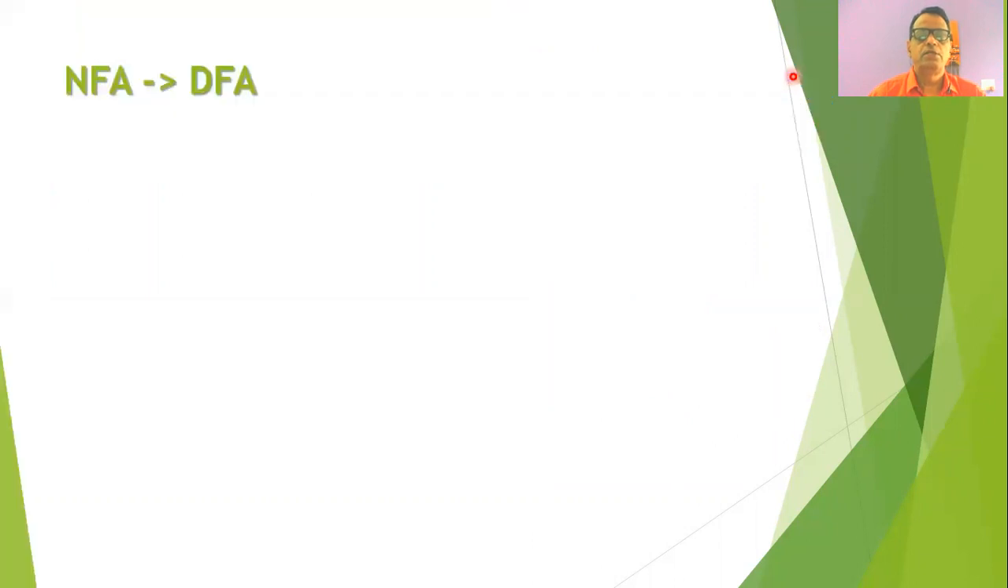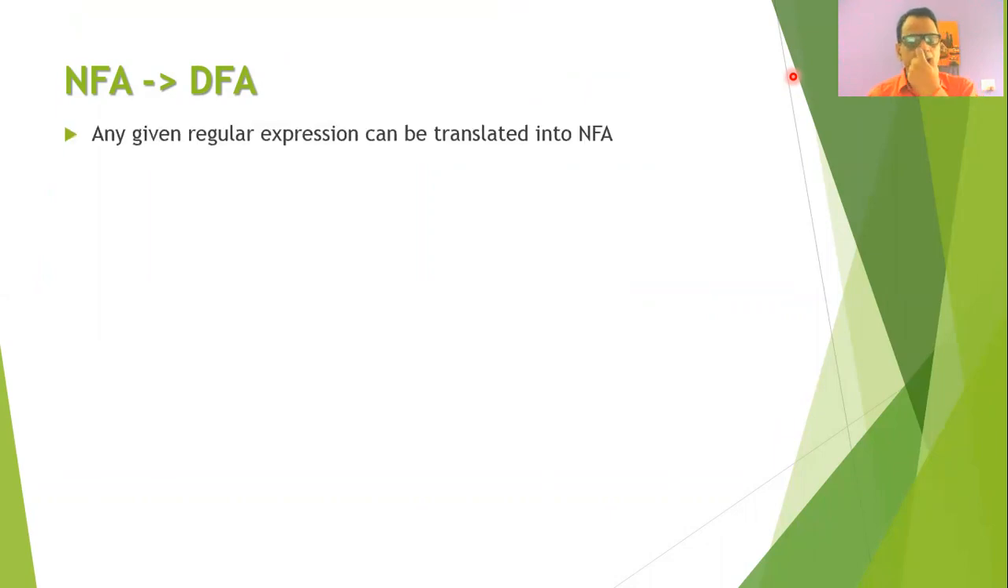So let us start the session with how to convert NFA into DFA. Now we know that whenever we have a sequence of tokens, the structure of the token can be described by a special expression called the regular expression. And whenever we have a regular expression, that regular expression can be converted into a non-deterministic finite automata. We have already seen the algorithm for such conversion.